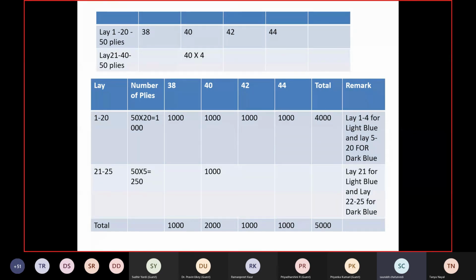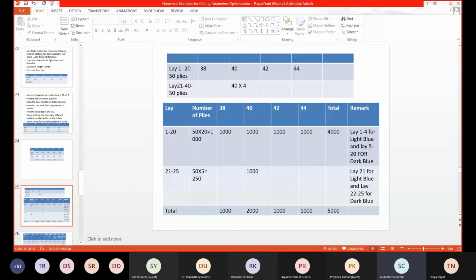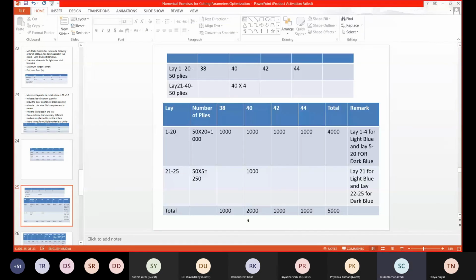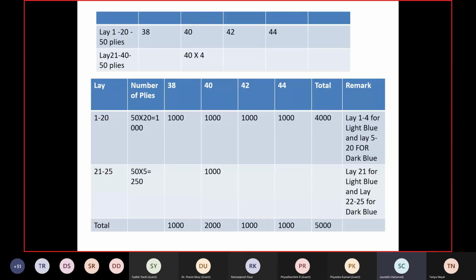Can I move ahead? Or is there any doubt on the lay plan on this slide? This is the lay plan.